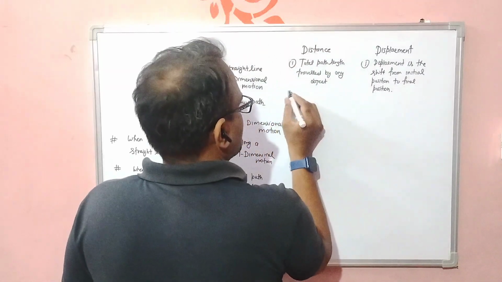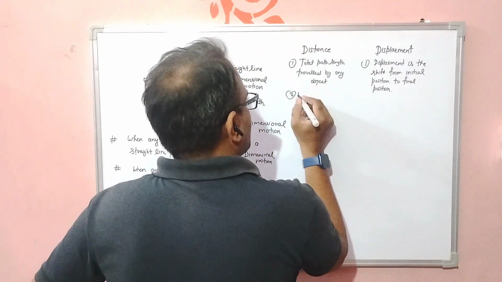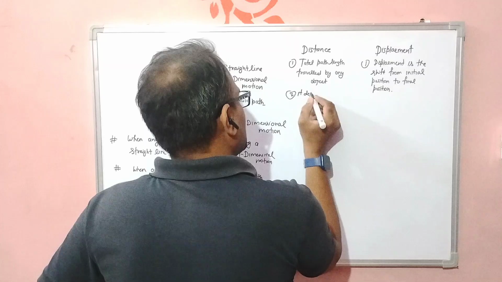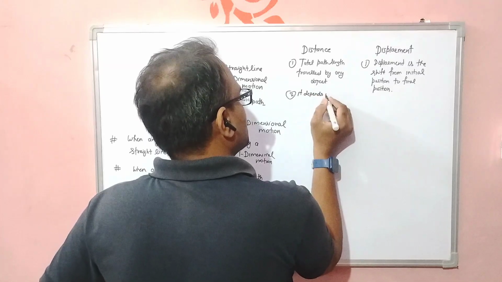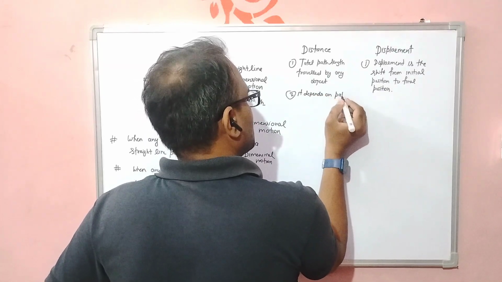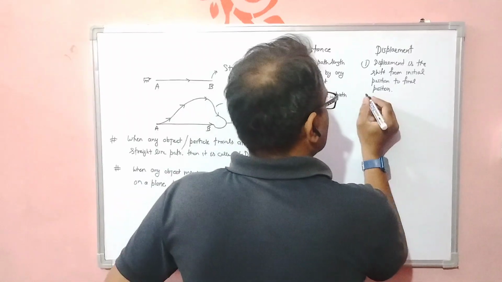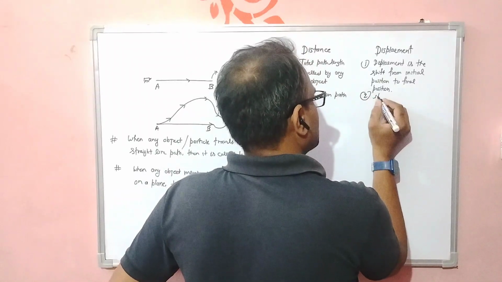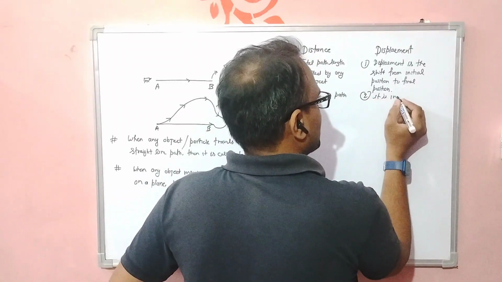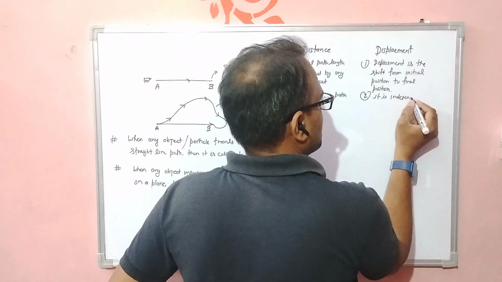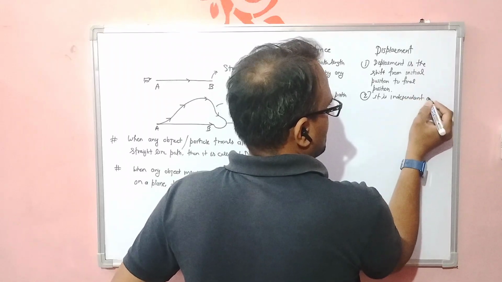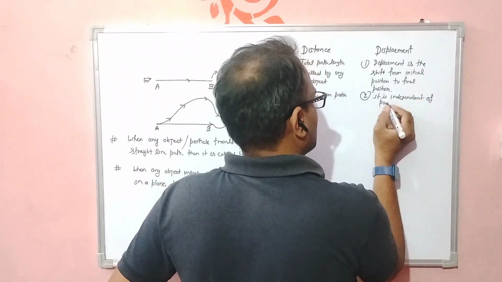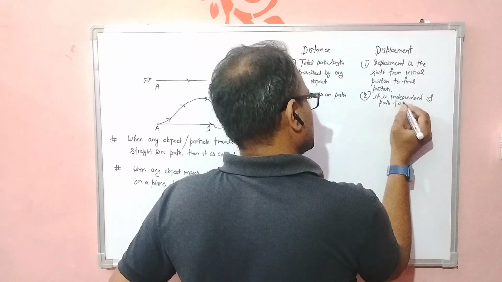The second difference: distance depends on the path, and displacement is independent of the path taken by the object.